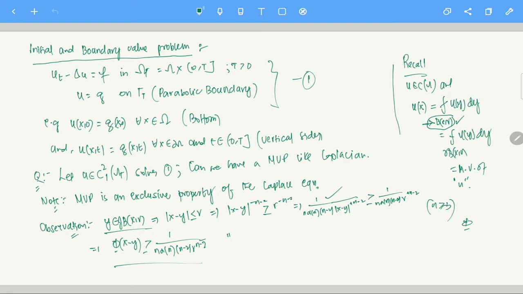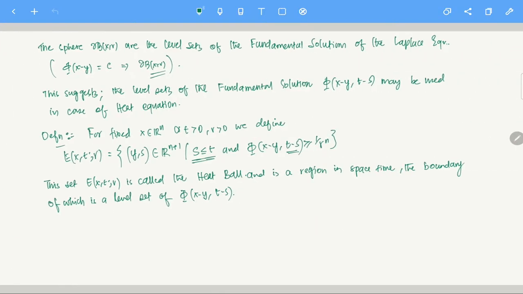The boundary of the ball. Here in our usual ball, the boundary of the ball is essentially the level set of the fundamental solution. Here also a similar kind of thing is happening. So essentially, the boundary of this heat ball. This we will call a heat ball.